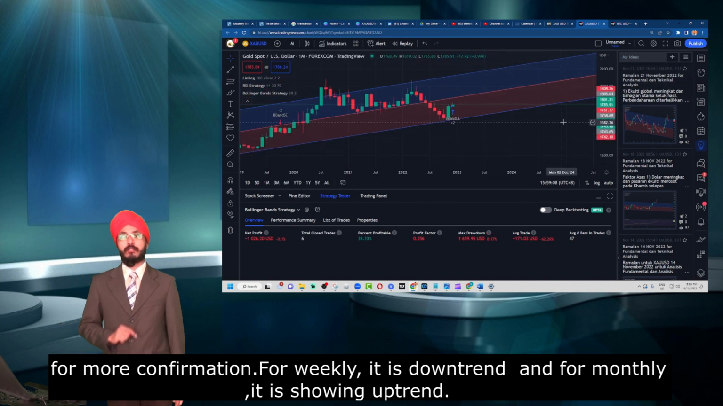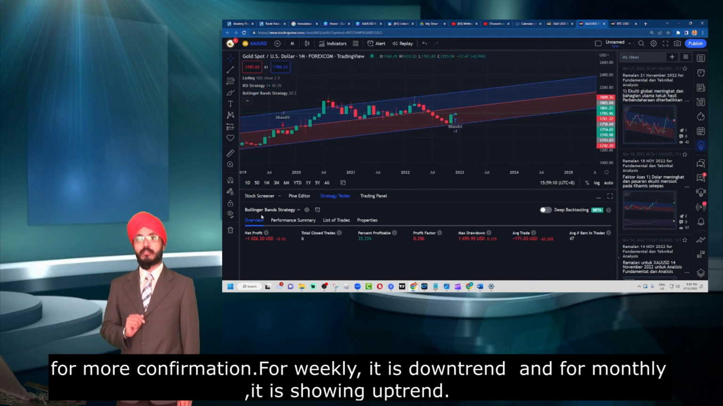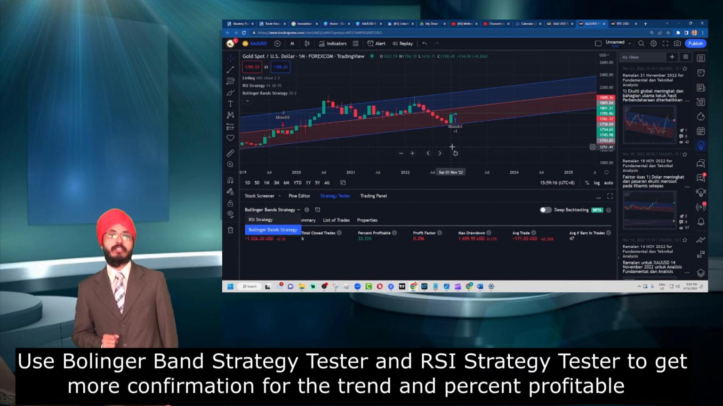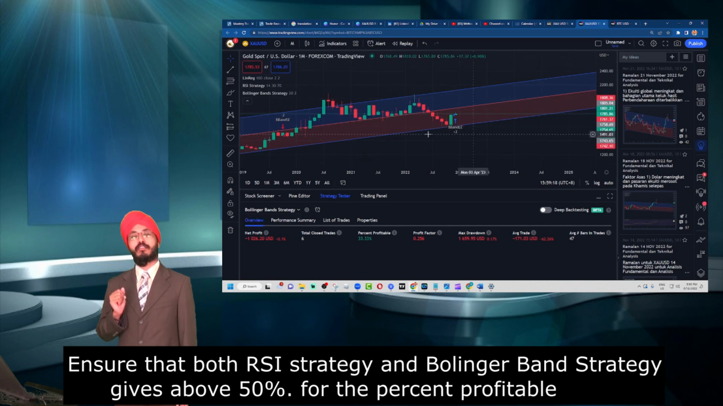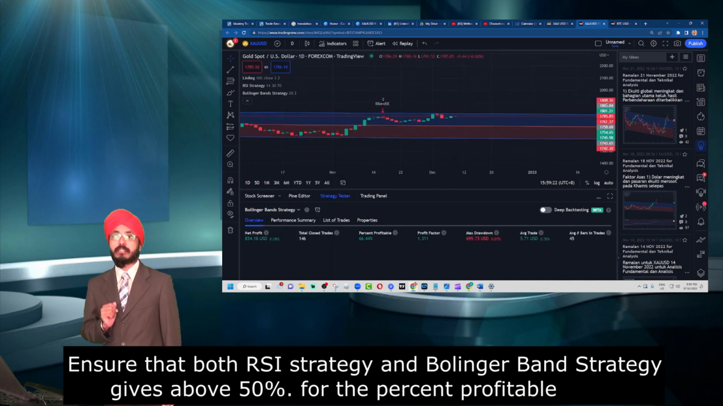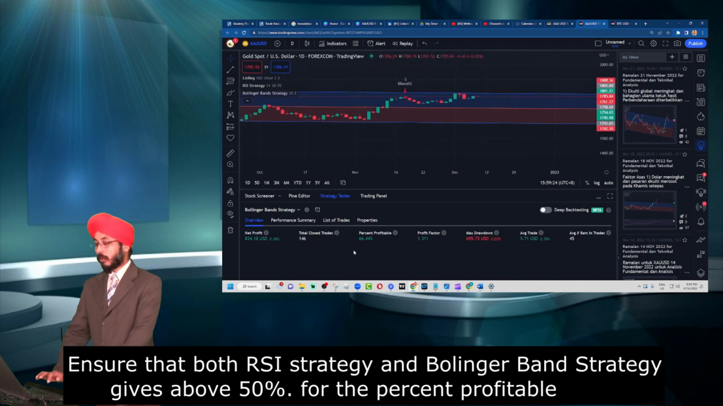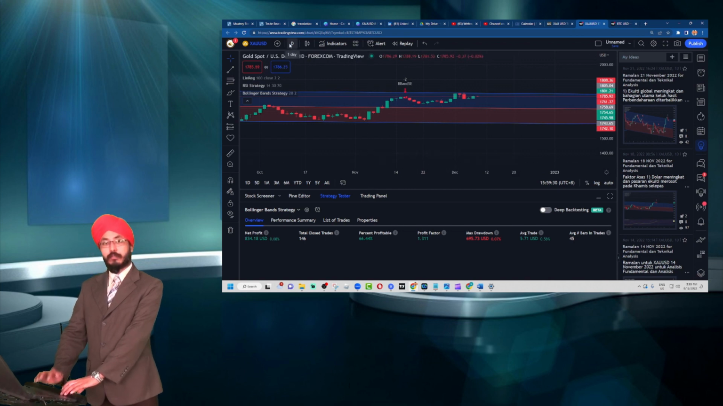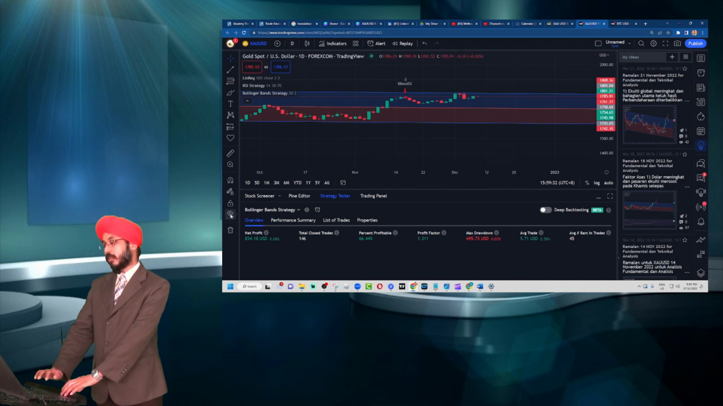We can use 2 types of strategy tester, which are the RSI strategy tester and also the Bollinger Band strategy tester. It is very important to ensure that your Bollinger Band and your RSI strategy tester have a percent profitable which is above 50%. We can go and check our daily, depending on whether you like to go with the RSI strategy or the Bollinger Band strategy tester.